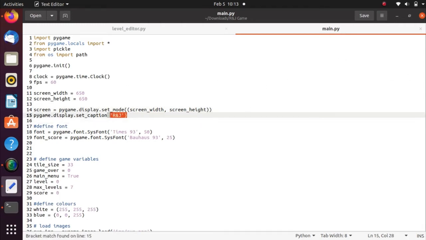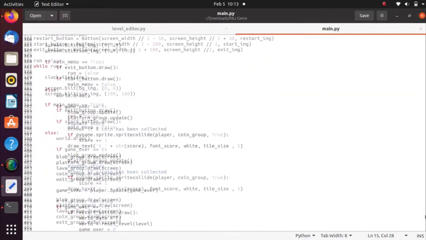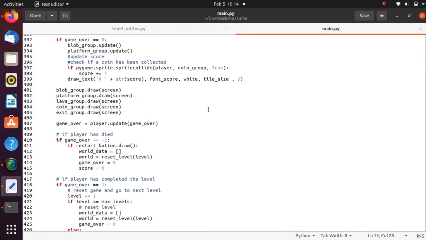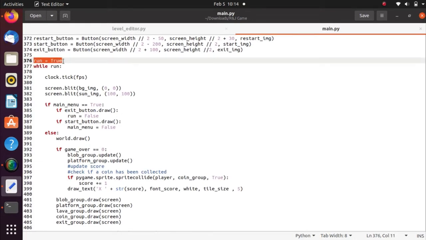Right, and every game needs some kind of loop so that the game will constantly run until we close it. For that, we use the while loop. So we use the run condition true, so the game will keep running until we close it.